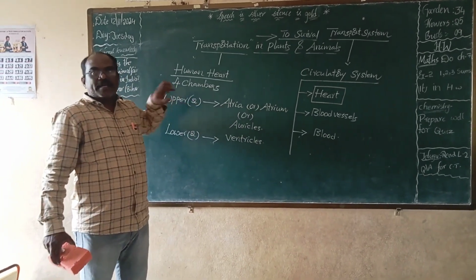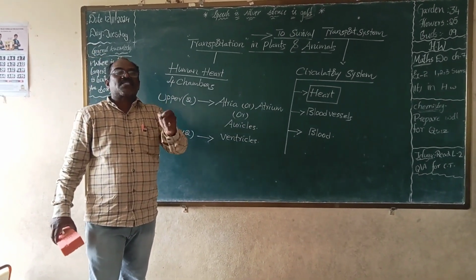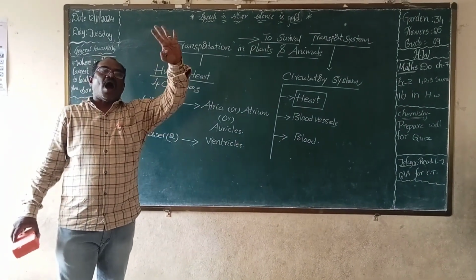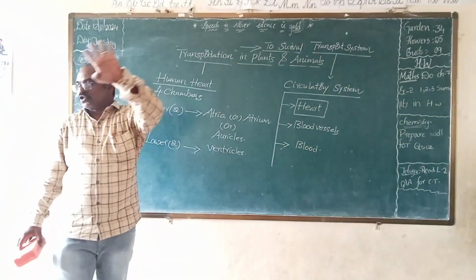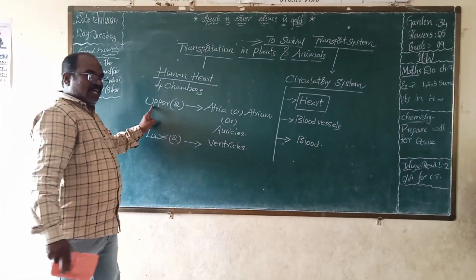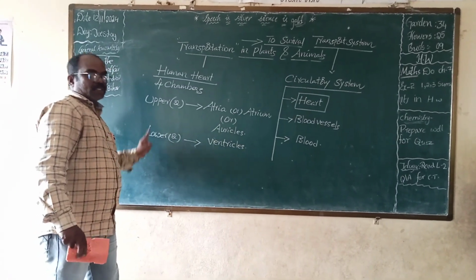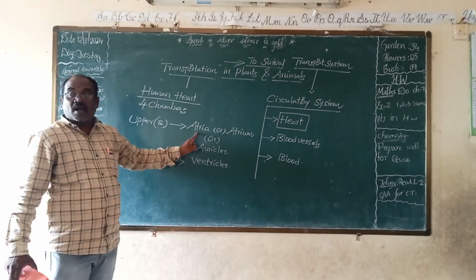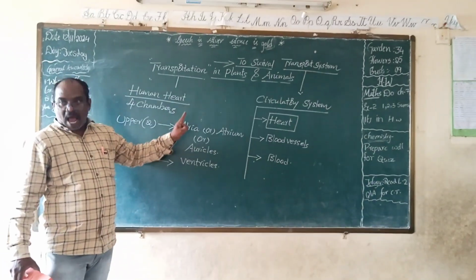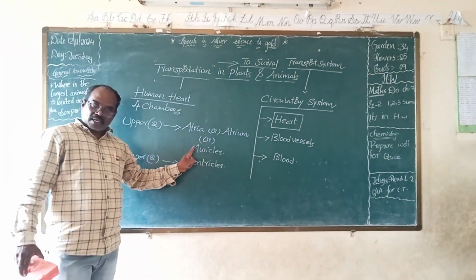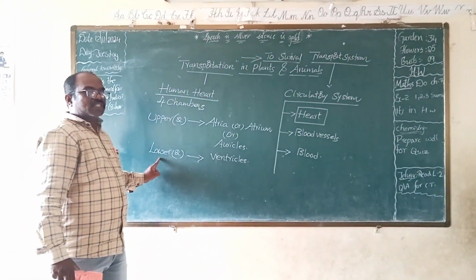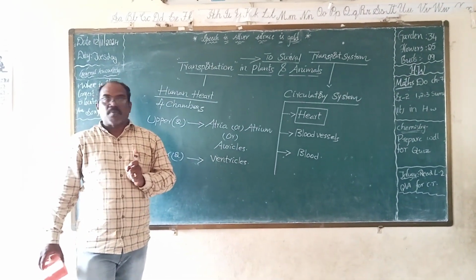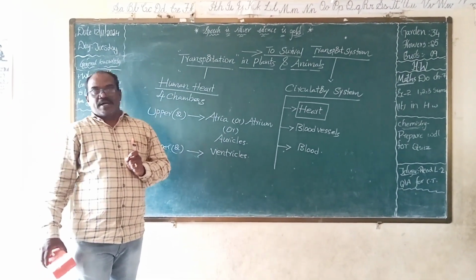Very important. How many chambers are present in our heart? The human heart consists of four chambers, upper chambers and lower chambers. The upper two chambers of the heart are called atria or atrium or auricles. The lower two chambers of the heart are called ventricles.